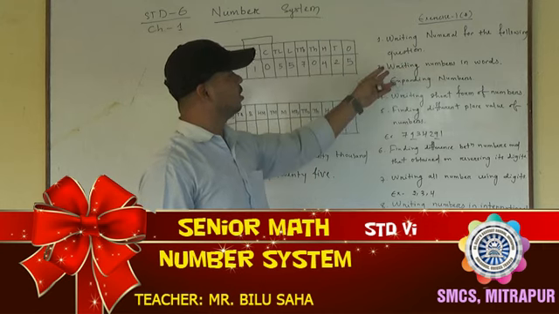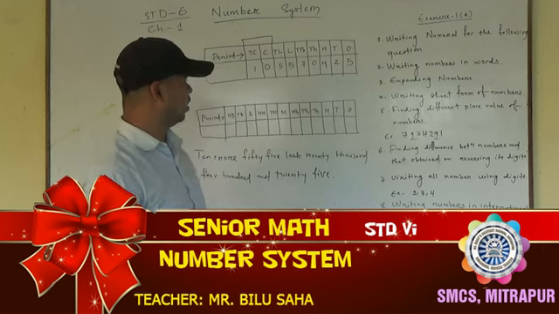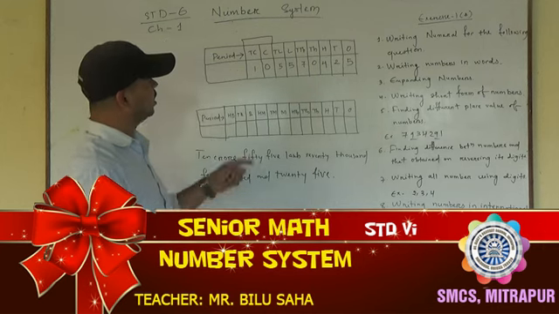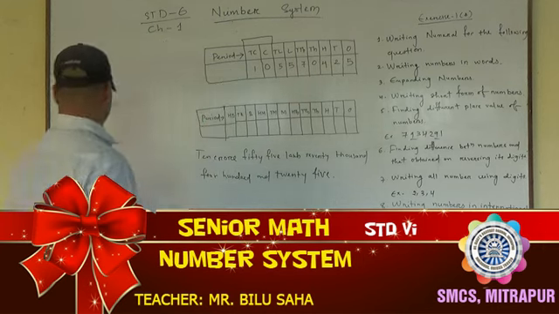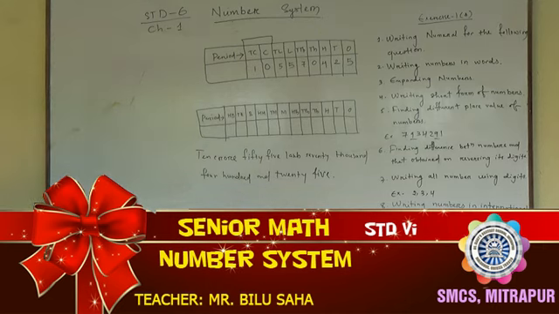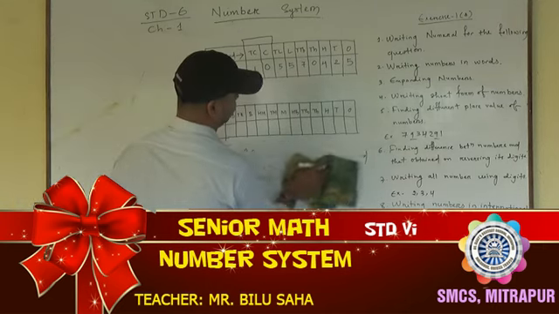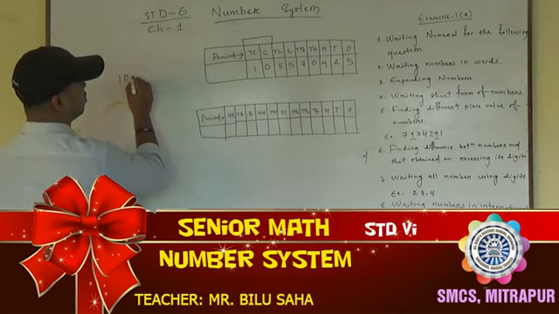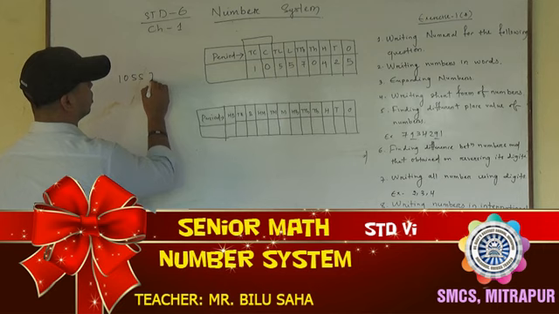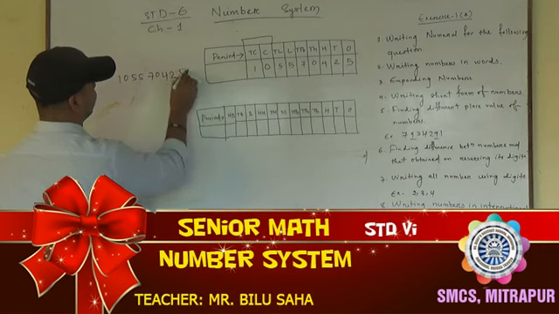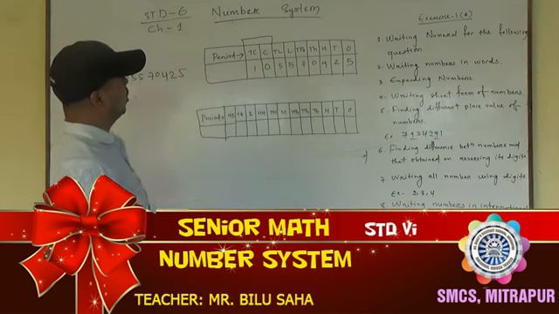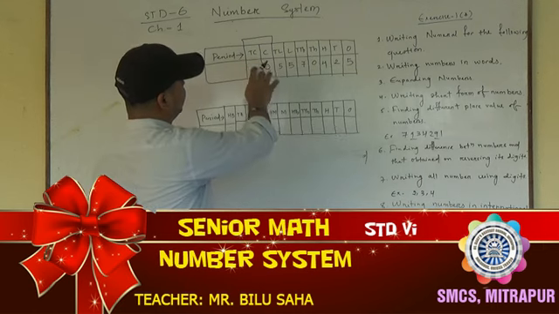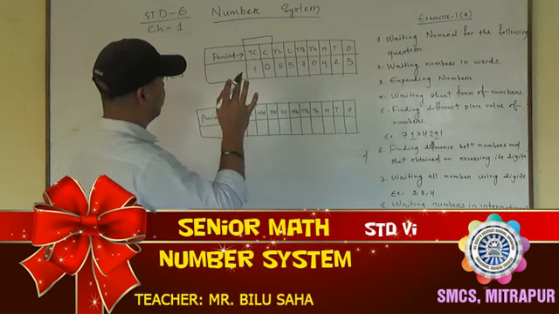The second question was writing numbers in words. Okay, the same question I am taking. Suppose there are some numbers. That number I am writing here: 105570425. Okay. So according to the place value chart, you have to read the number.